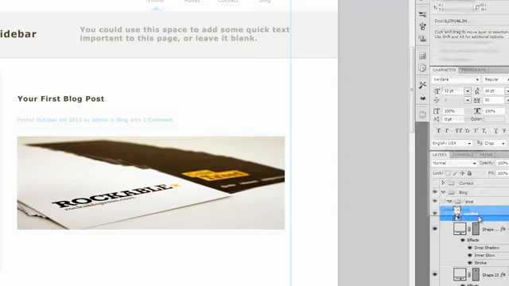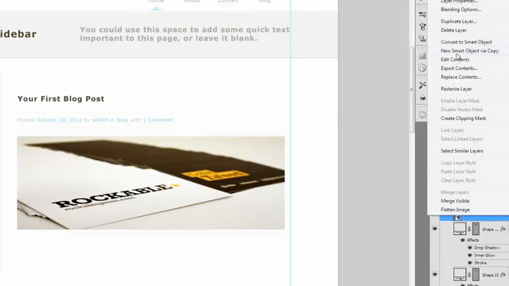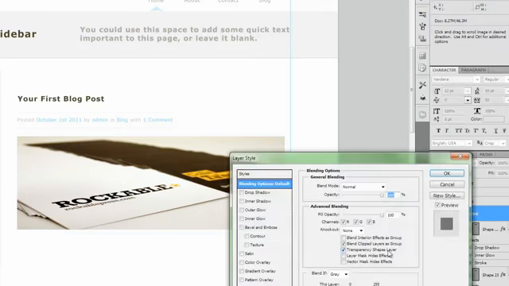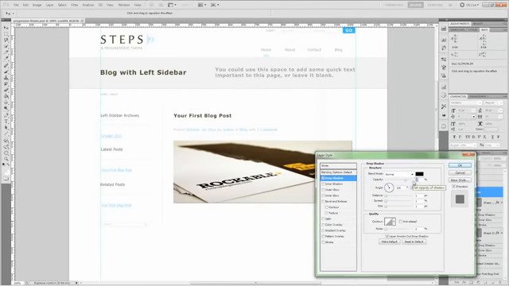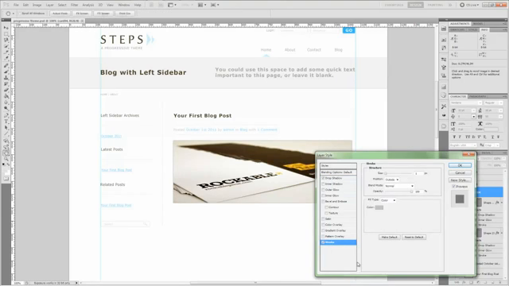Okay, now right click on the image layer and select blending options. Go ahead and create a drop shadow and make the opacity 100. Take out the global lighting and then make the angle 90 degrees. The distance will be 0, spread 0, and the size will be 3. Next, create a stroke.